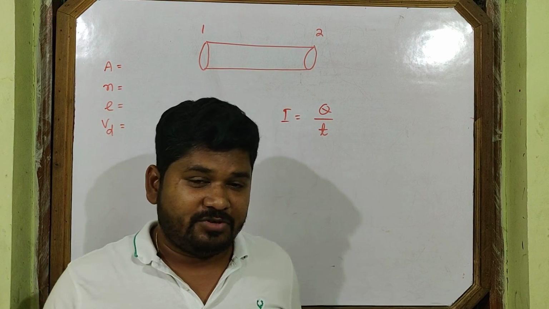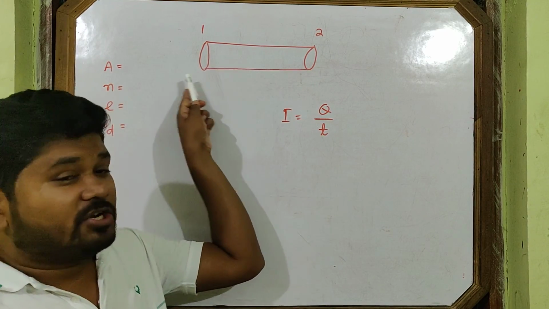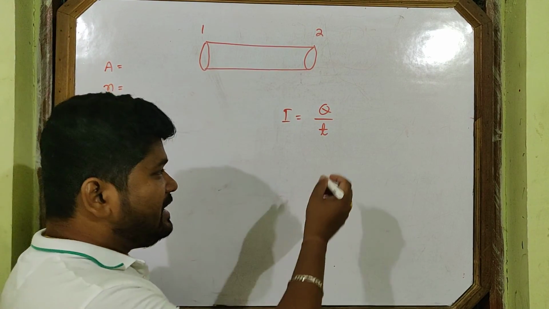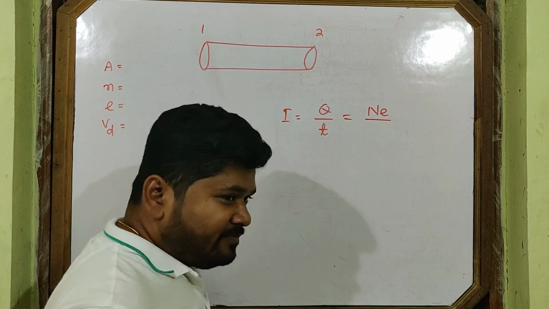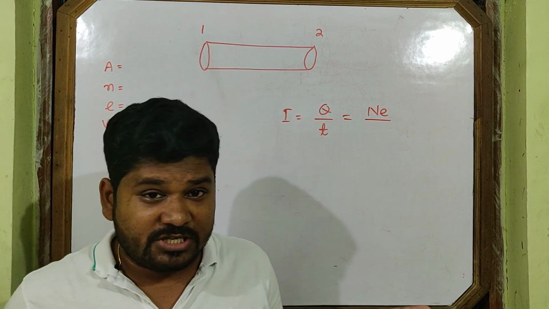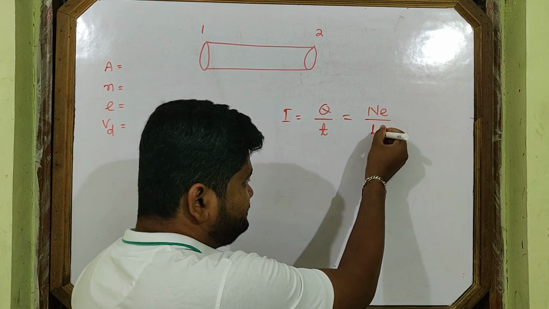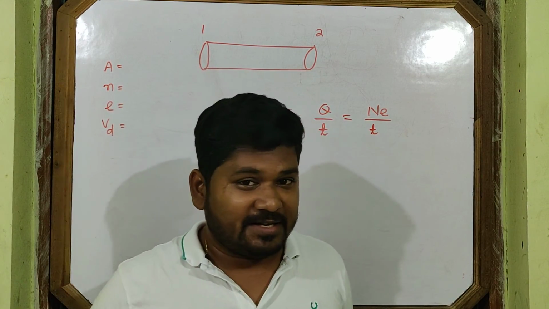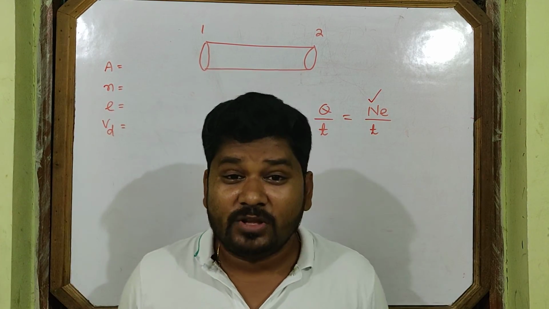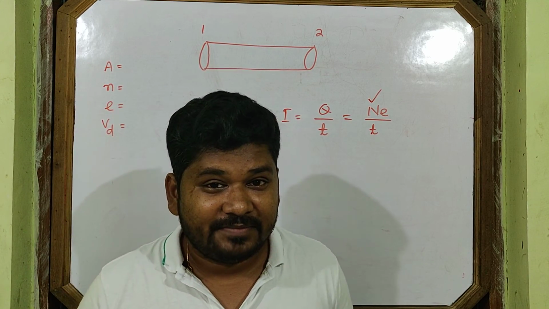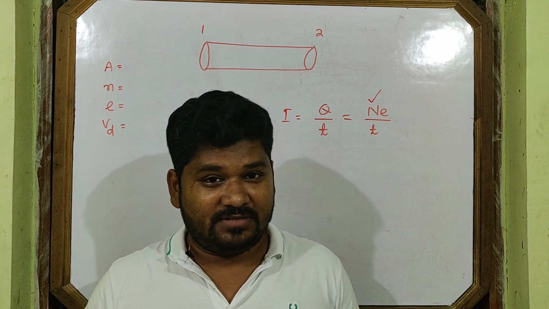Suppose for a specified time, say 5 seconds or 10 seconds or t seconds, how many electrons enter through this? Suppose capital N number of electrons enter through this. Then what is the charge? Ne. If N electrons pass through this cross section, then the charge flowing is Ne, divided by time. But the problem is here: how many electrons pass through this cross section in time t? How can you know that?